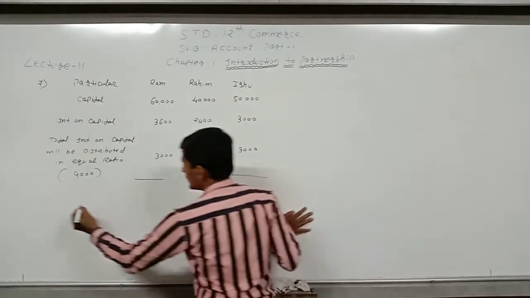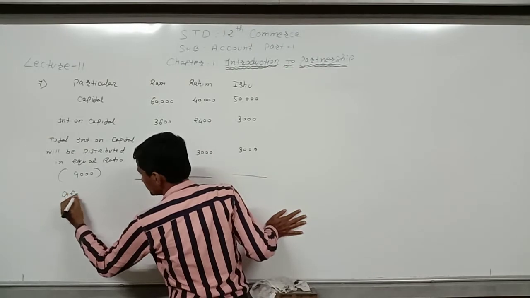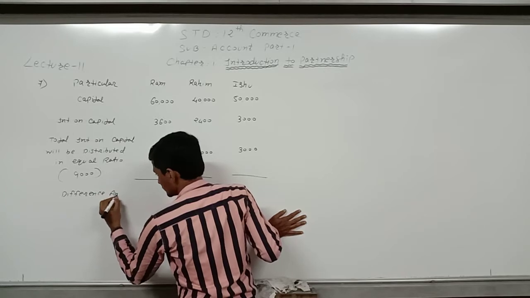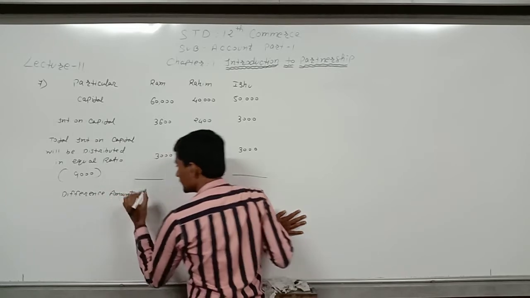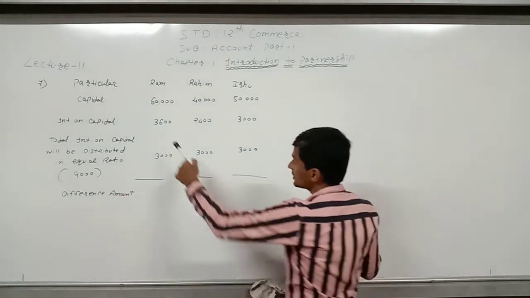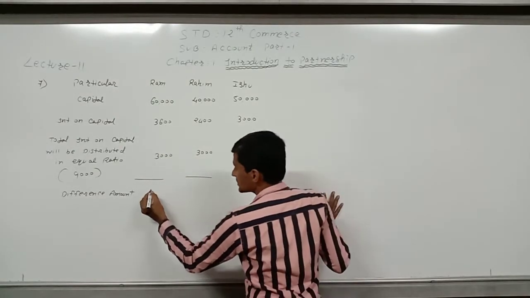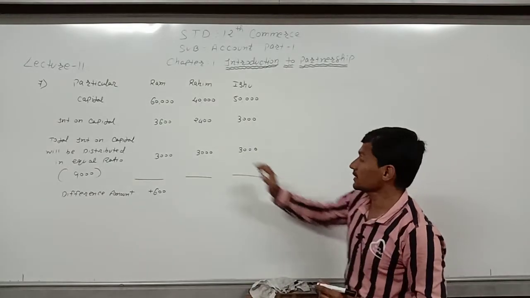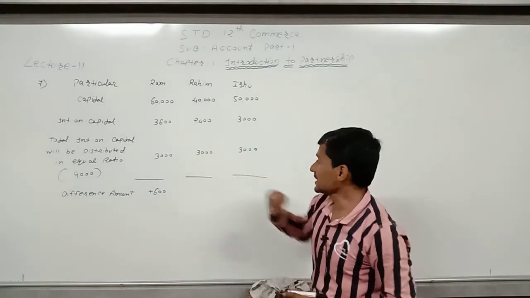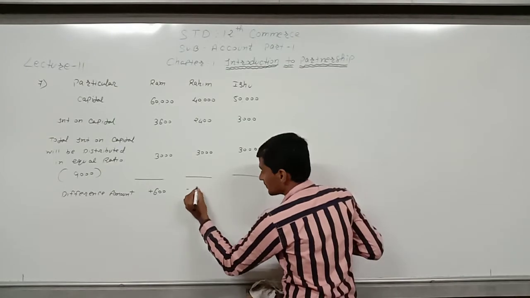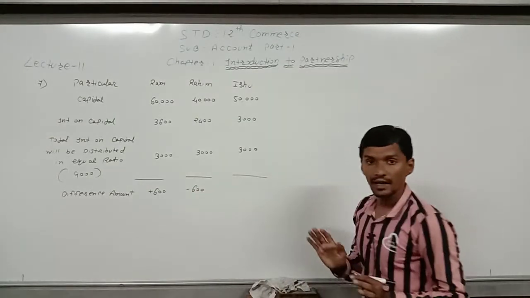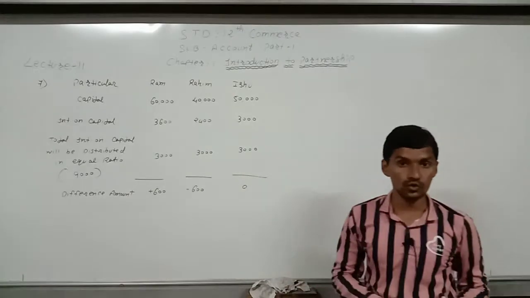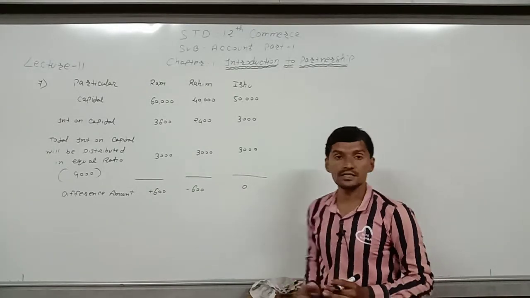The difference amount is 3,600 minus 3,000, which is equal to plus 600. Second, 2,400 minus 3,000, that means minus 600, and 3,000 minus 3,000 is equal to 0. So Ishu's difference amount is 0.